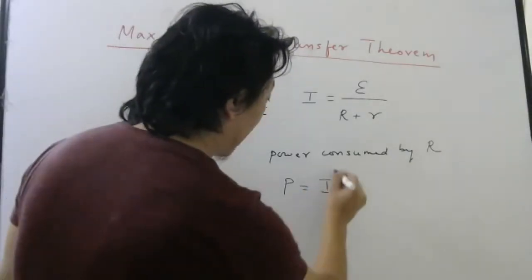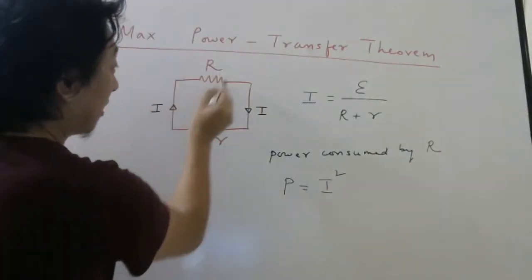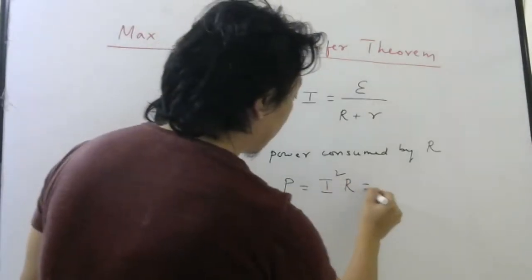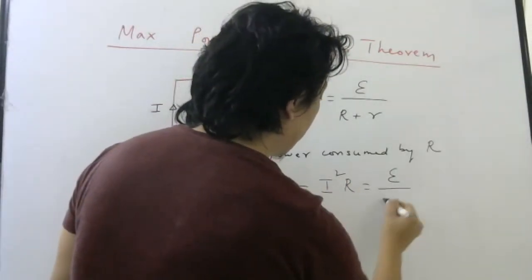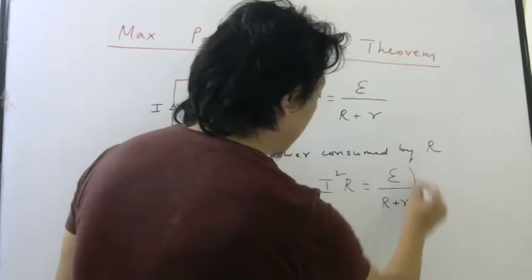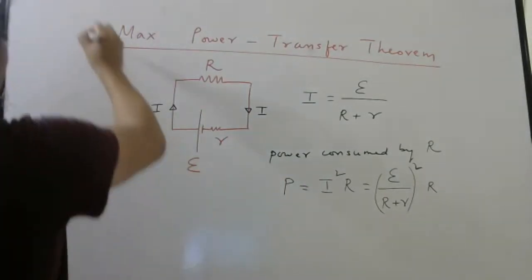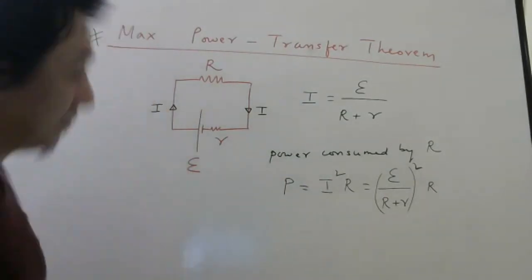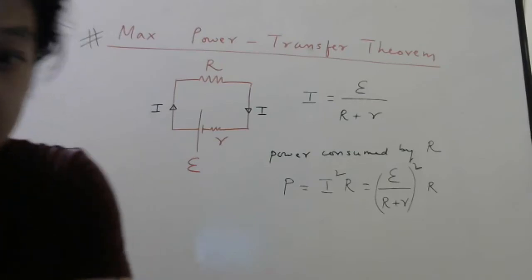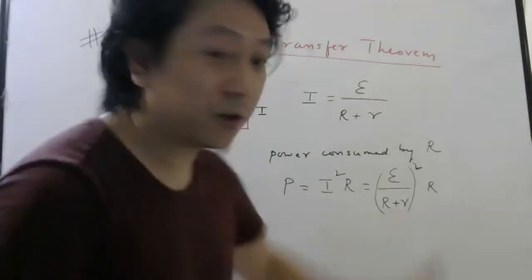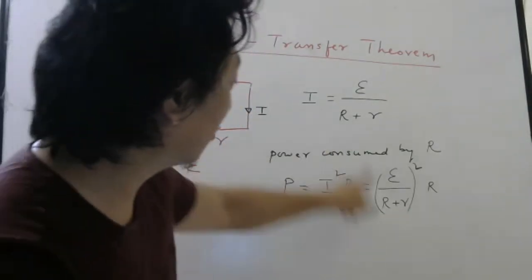I square R. So it will be E divided by R plus r whole square, into R. Again, this is only for entrance, not for board exams. So this is the power consumed. Just substitute the current formula.